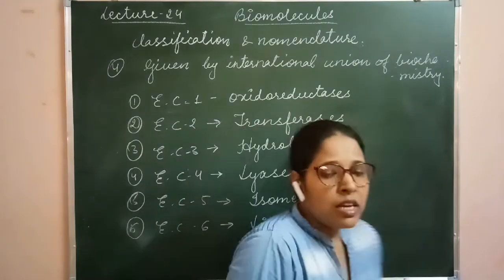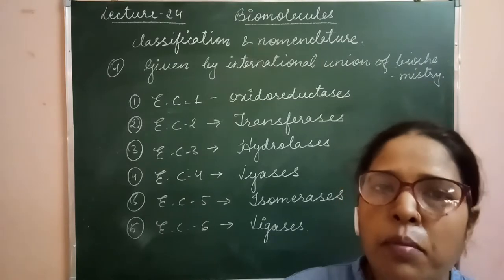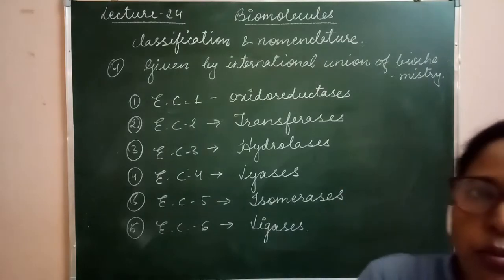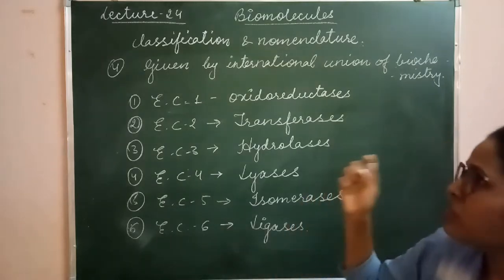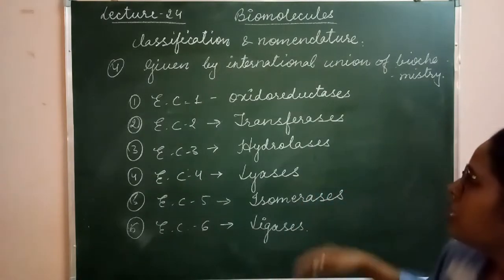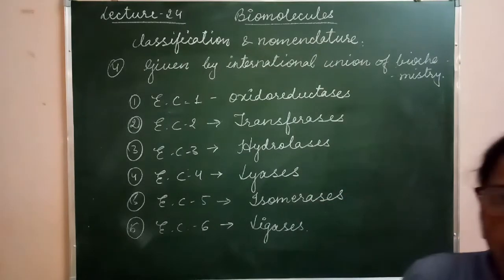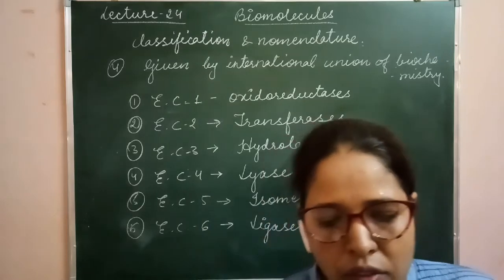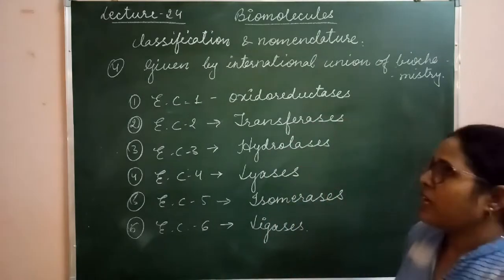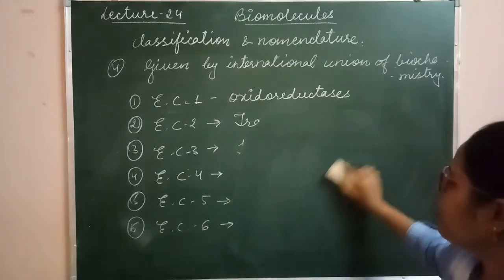So these are the 6 important categories of enzyme on the basis of the most recent method given by the International Union of Biochemistry. Clear? We will discuss these categories one by one. First one is enzyme commission 1, that is oxidoreductase.